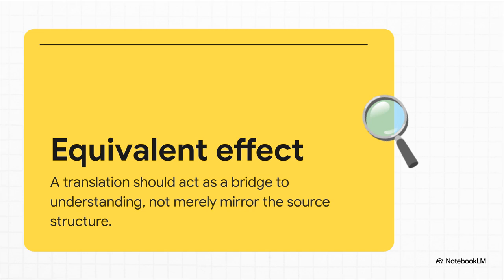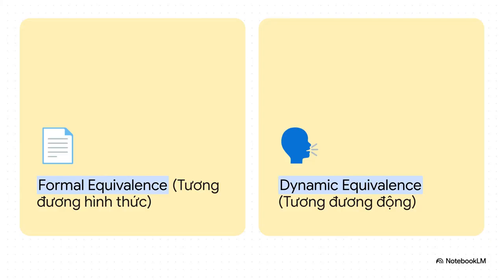A translation must act as a bridge to the target audience's understanding. It doesn't merely mirror the source language's structure. The ultimate goal is identical message comprehension for both audiences. We divide this equivalence framework into two primary strategic orientations.